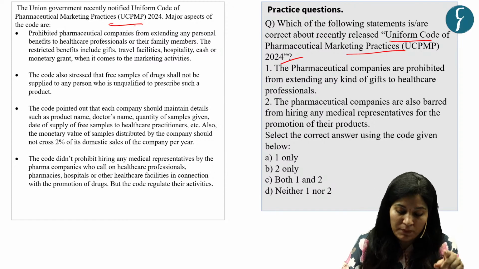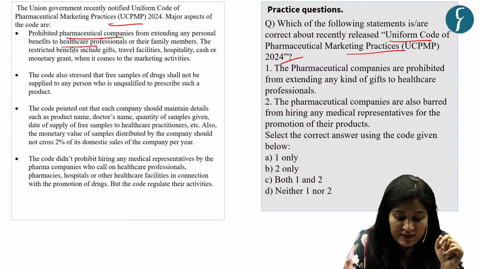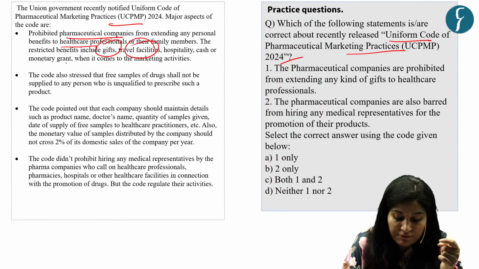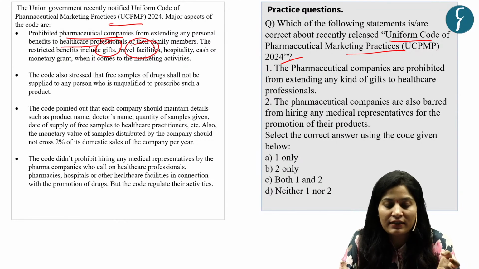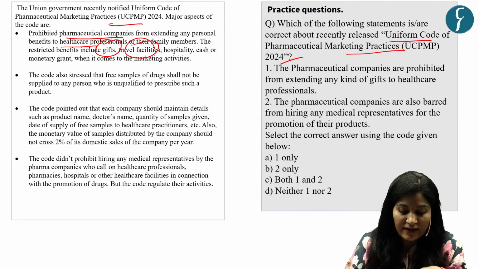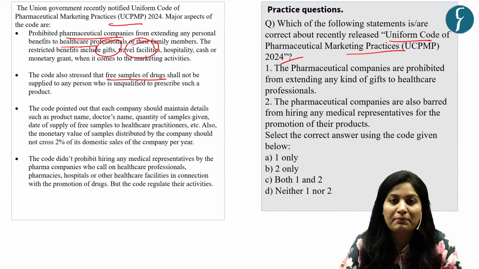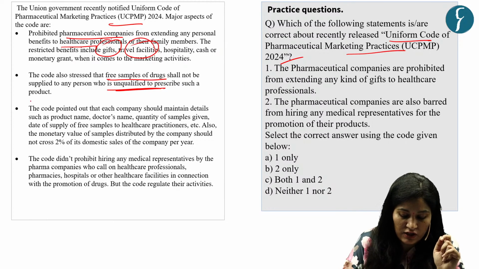First, it prohibits pharmaceutical companies from extending any personal benefit like providing travel facilities, gifts, monetary support or hospitality to health professionals or their family members. Second, it puts a lot of emphasis on the fact that free samples of drugs should not be supplied to anyone who is unqualified to prescribe such products.